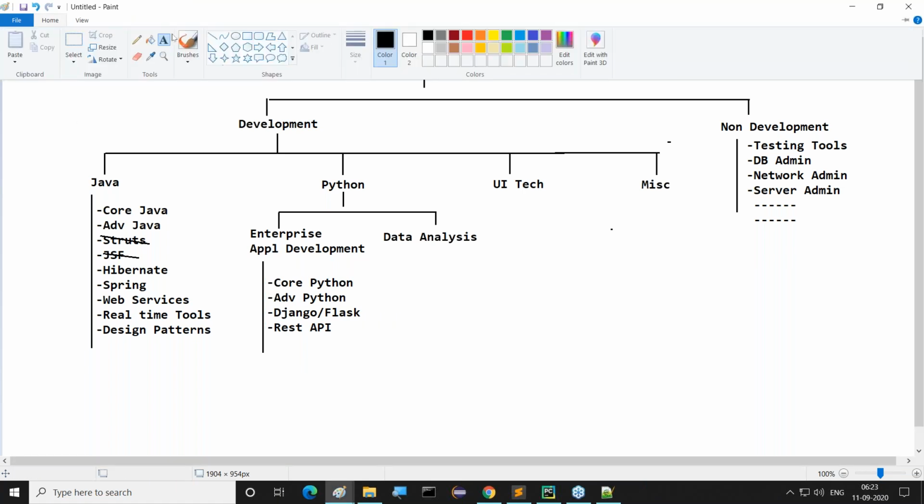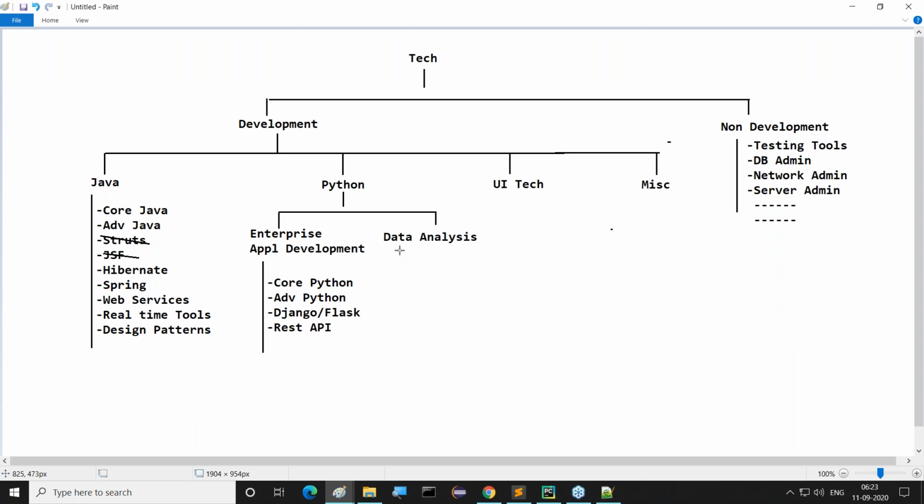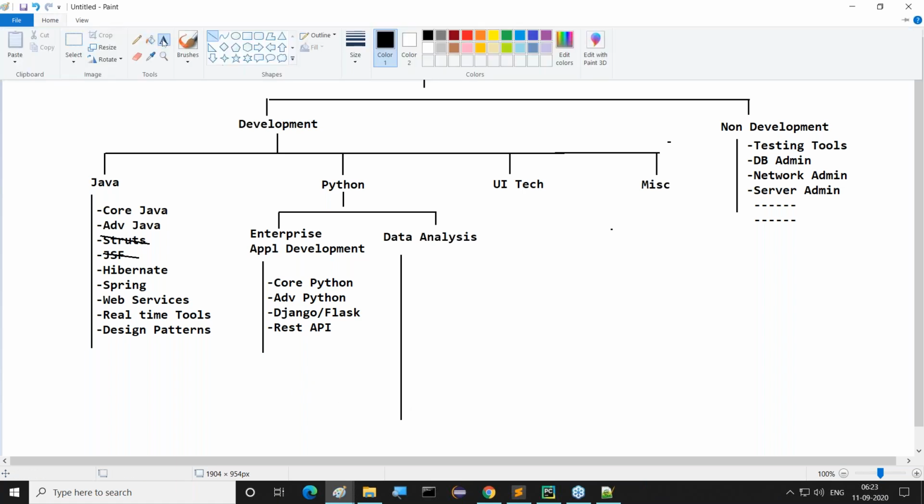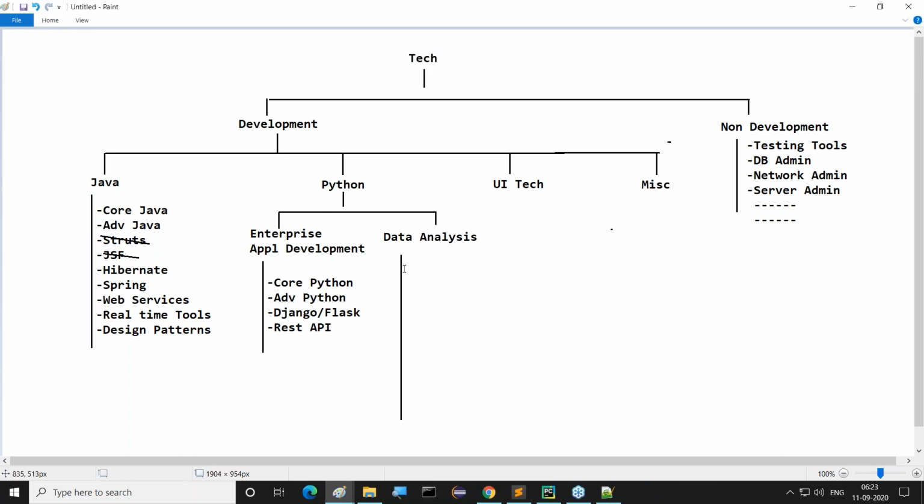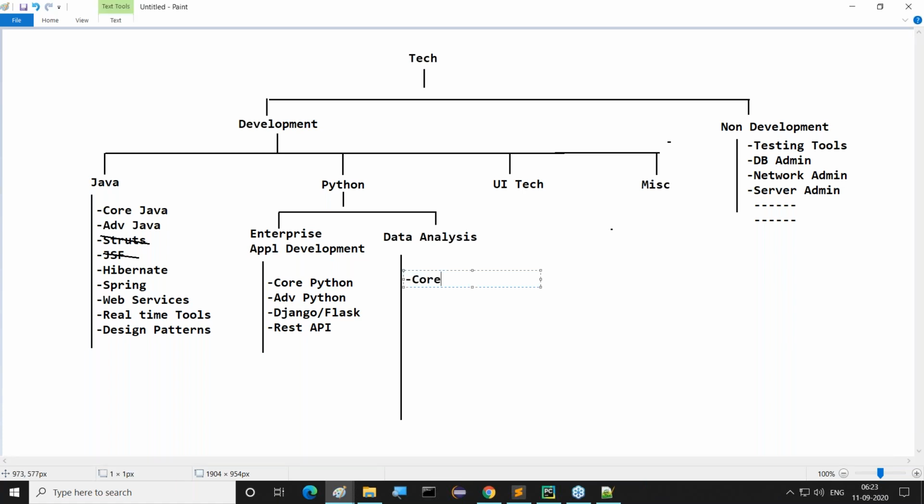Next one is data analysis. Data analysis in the sense, I'm talking about data science. Inside this data science, what do we have to learn? Python is required, advanced Python, and some modules.